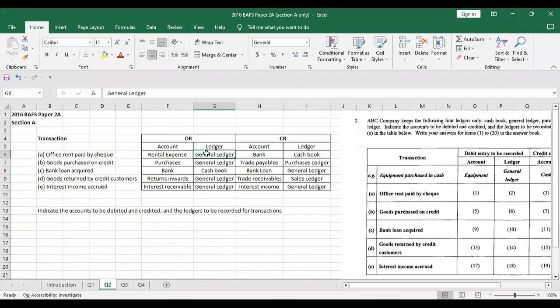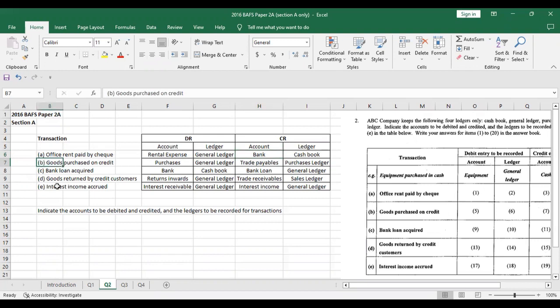Now, because they have used the term check, the account that we will use is bank instead of cash. If they would have said cash, then of course it would be cash, right? So let's say we replace the word check with cash, then we will change from bank to cash, right? And the ledger affected would be the cash book. In both cases, bank or cash, the ledger impacted would be the cash book.